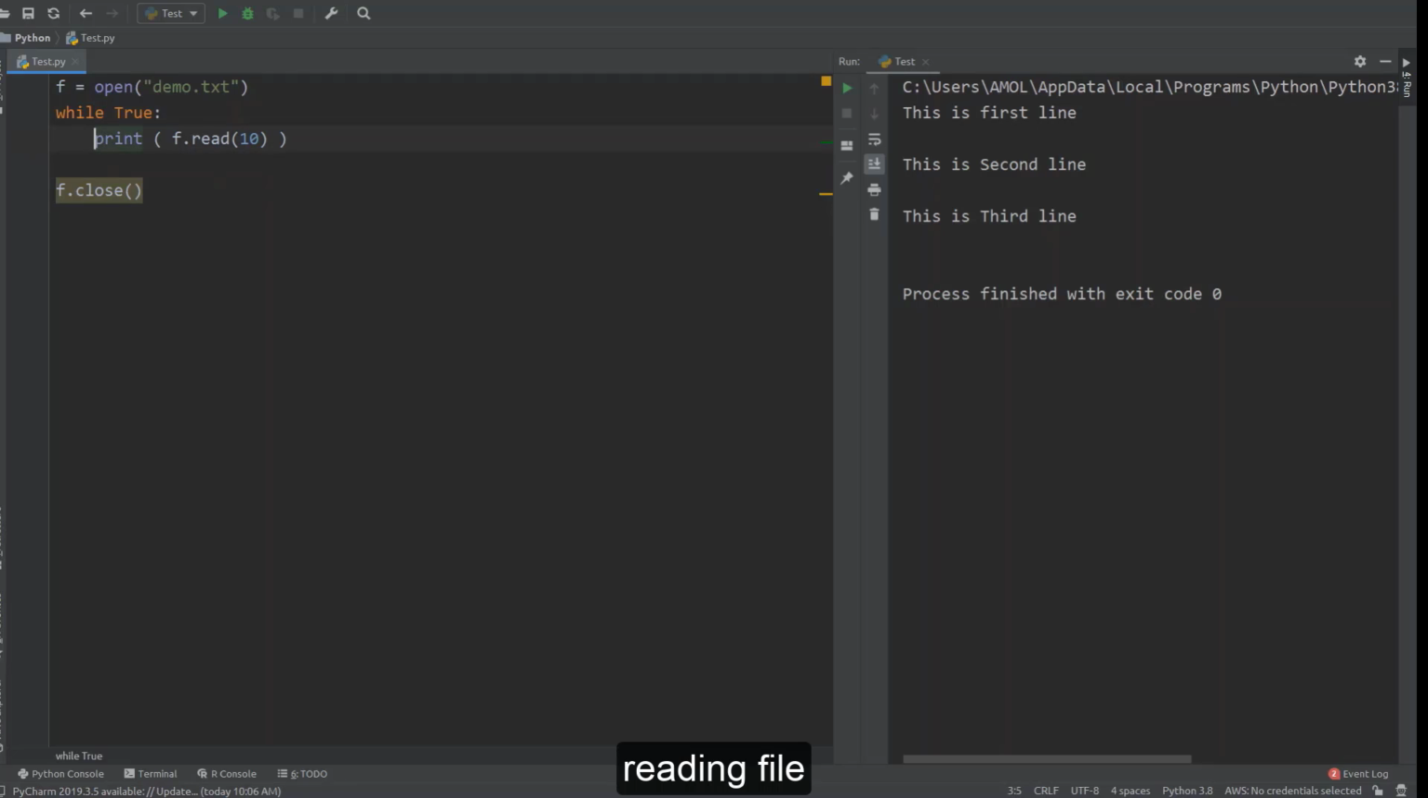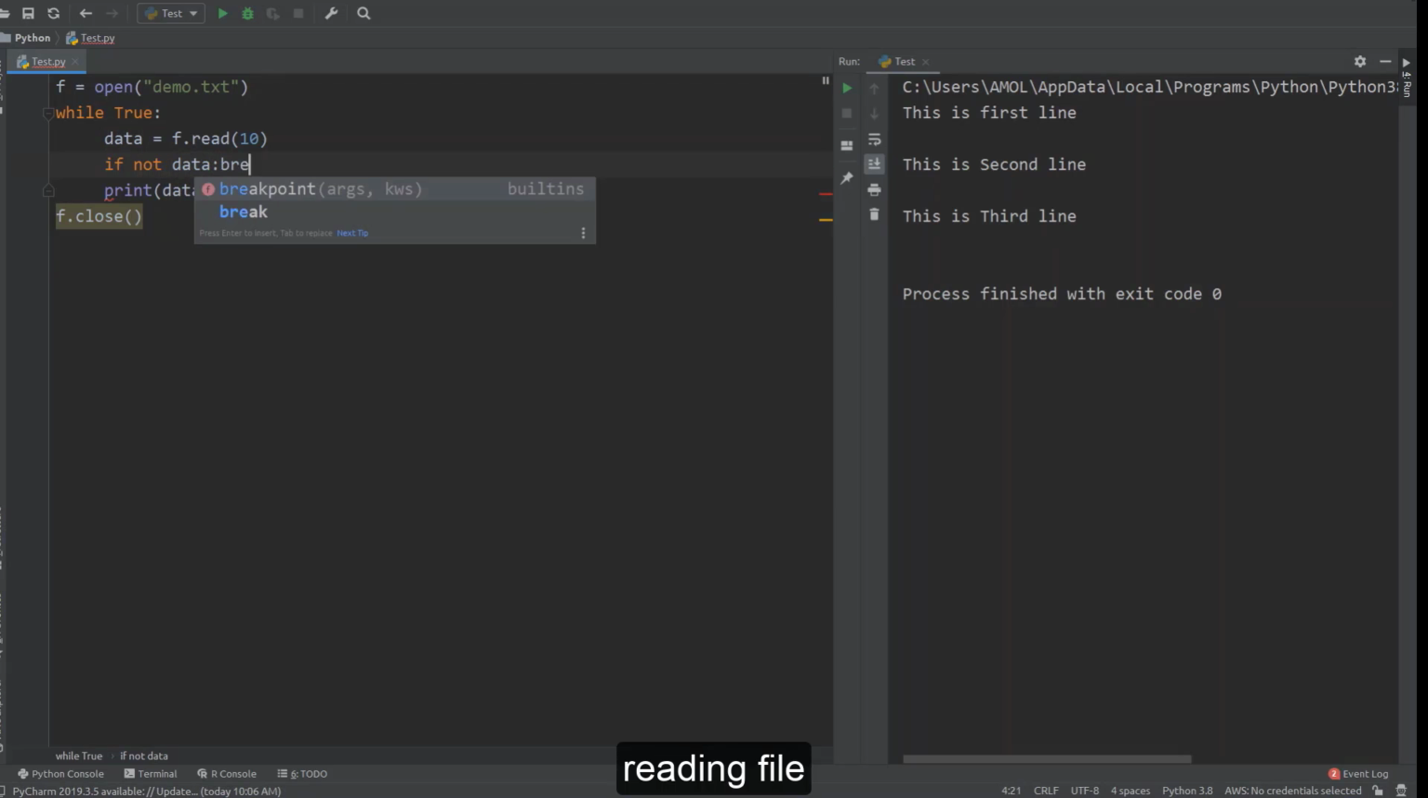One sec, we can't do it like this. Instead of that, data, print data. So what we are doing, we are reading 10 bytes at a time, storing it in one variable data, and printing. Now there should be some closing operation, a break operation, because we implemented an infinite loop. So here we will say if not data, meaning if data is not available, then we want to break this particular loop.